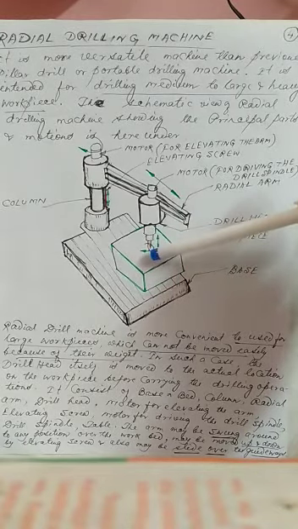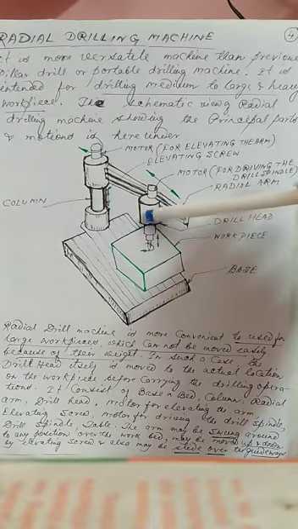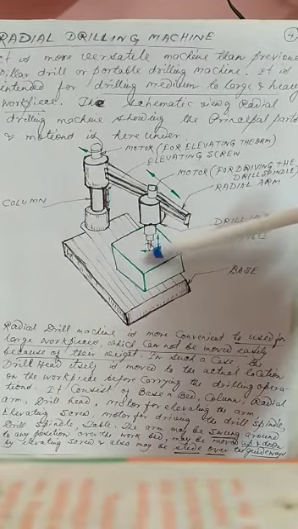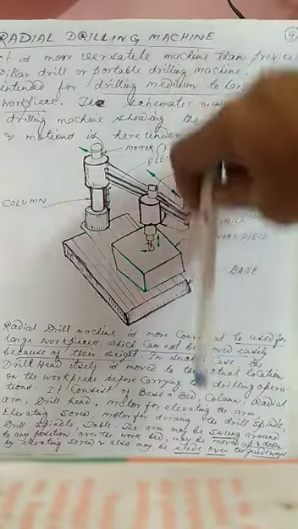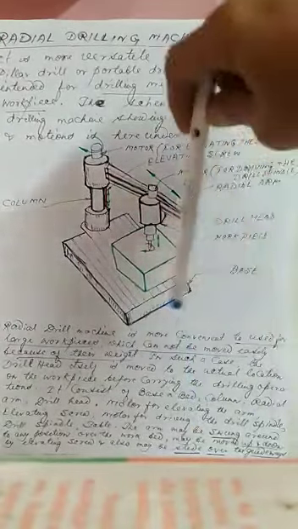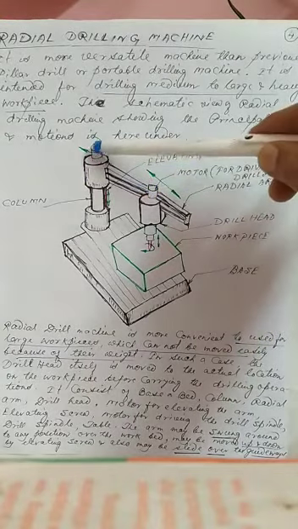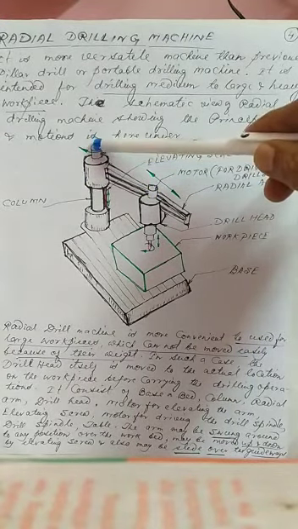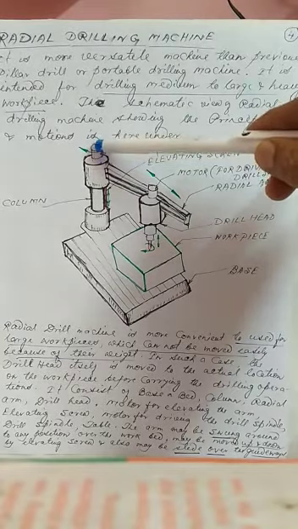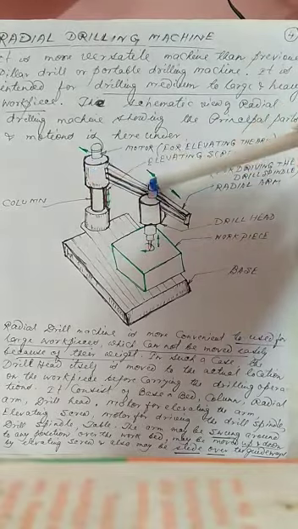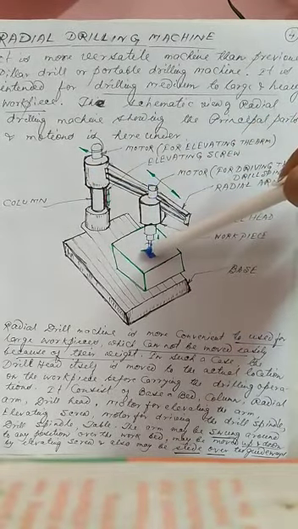So as per the requirement of the drilling operations, we can shift this drill head according to the position. After coming to this position, we can start the drill operation by rotating the drill, and the drill will feed in the perpendicular direction, okay, to the floor. And there are different motors here. This motor is required for giving the rotary motion of the radial arm, and this motor is used for giving the rotational movement of the drill.